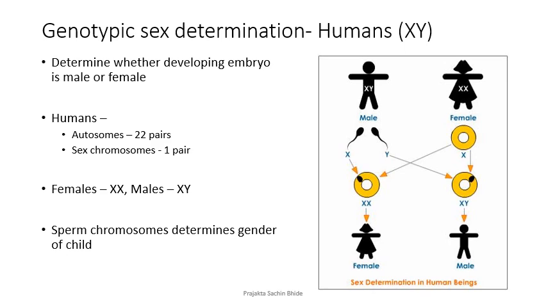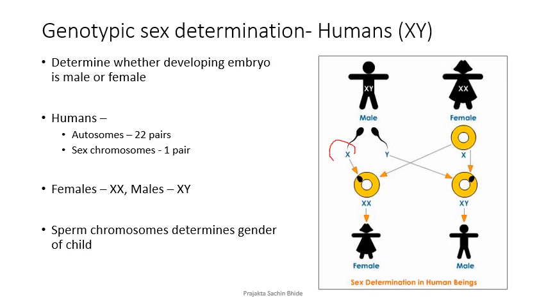What we see over here is a male child and a female. At maturity, a male will give rise to sperms which carry either X or Y, whereas females at maturity give rise to ova which always have the X chromosome. Now see this condition.